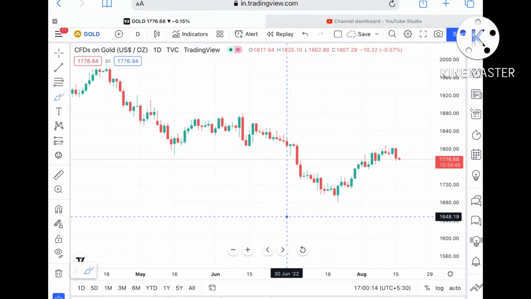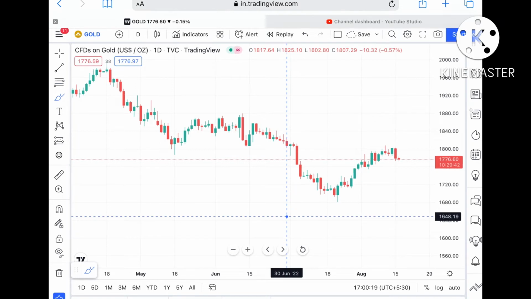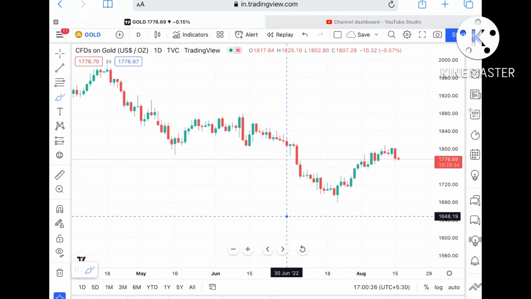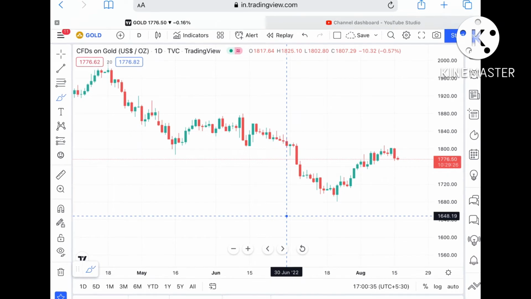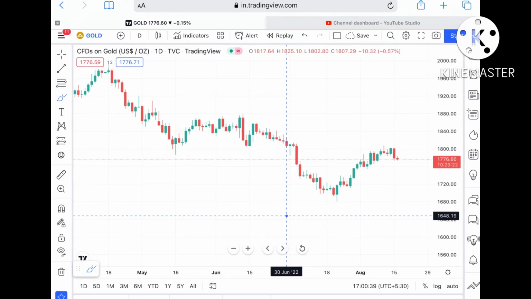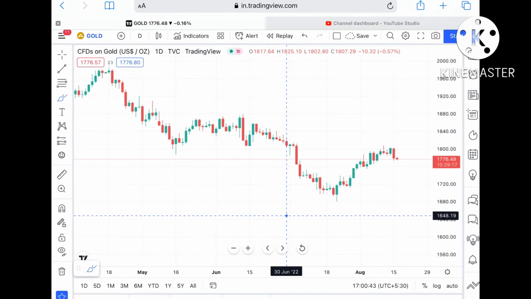Okay, now suppose this particular level sustains. If you are looking for a long term investment in gold, say for 20 years, then it's a good thing. What people do is, when they see huge volatility, they try to invest in gold and commodities, because gold is not that volatile compared to other things. So we have seen a shift: if there is high volatility in the stock market, they try to invest in gold.